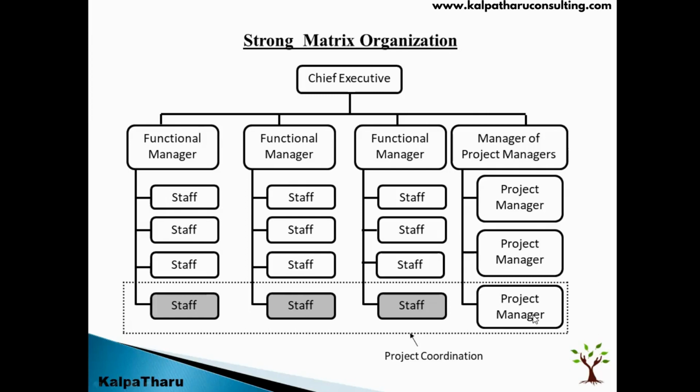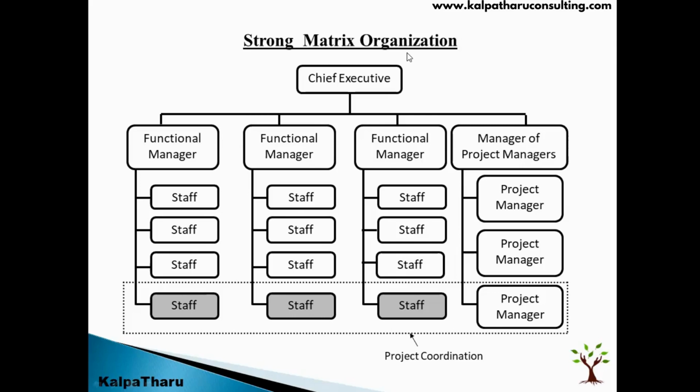So suppose a particular fund budget has been allocated for the project. Let's take the budget is 10 lakhs. So the project manager is entitled to 10 lakhs. He can claim that and he can use it for the project. He can get licenses or any physical resources, whatever is required for his project.